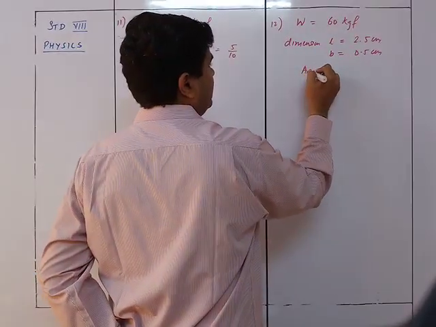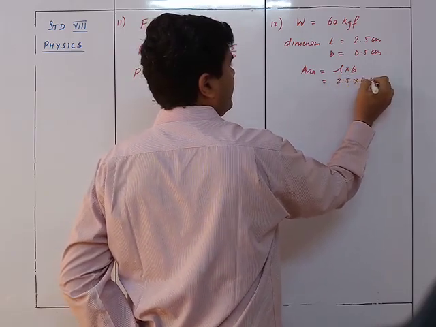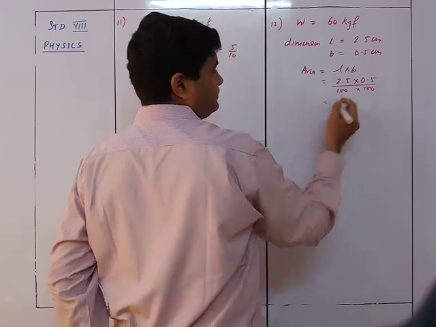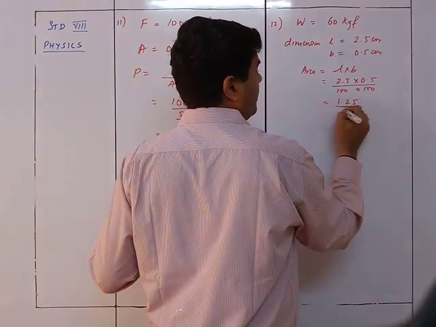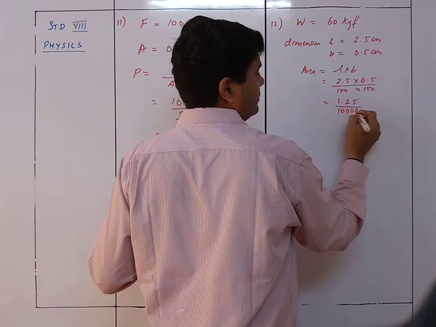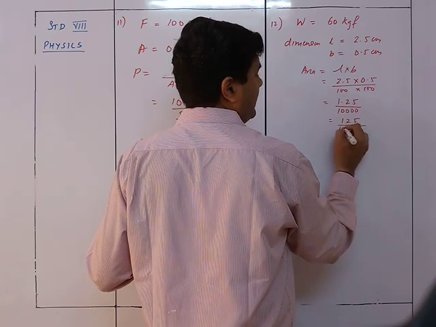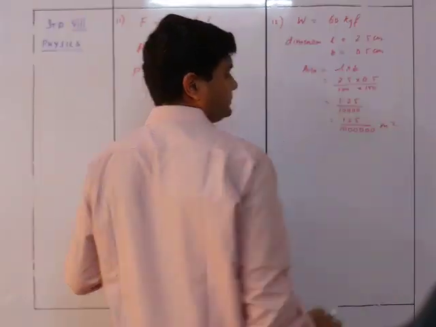So area is equal to length into breadth is equal to 2.5 into 0.5 upon 100 into 100. So that will be 1.25 upon 10,000. That is 125 upon 1,000,000 meter square.